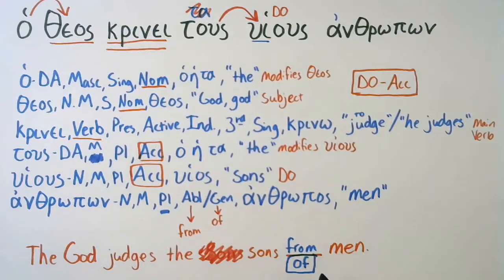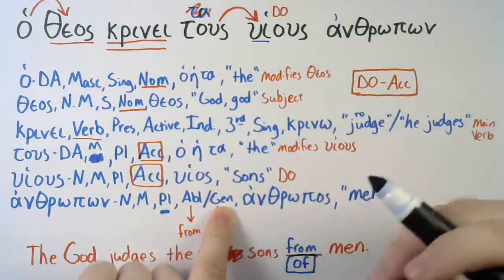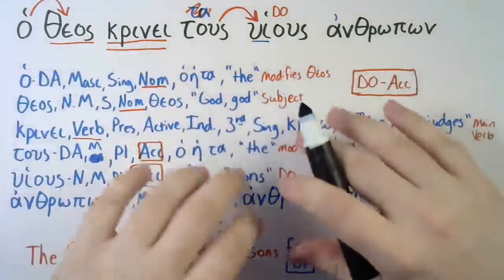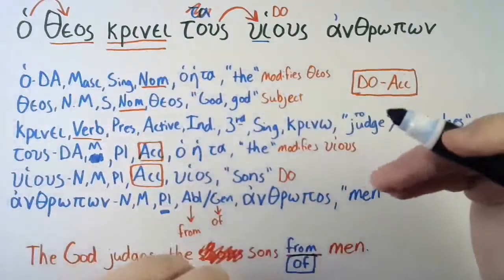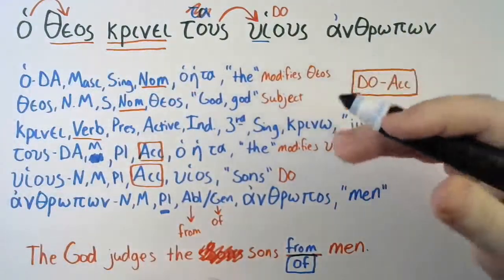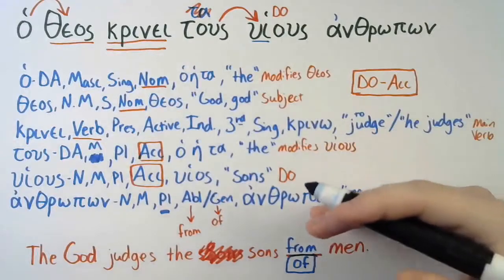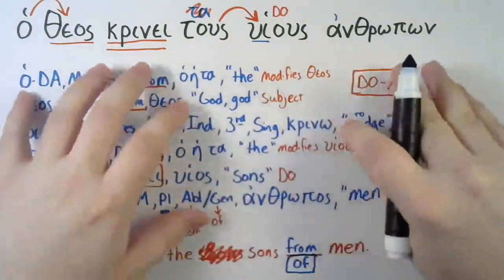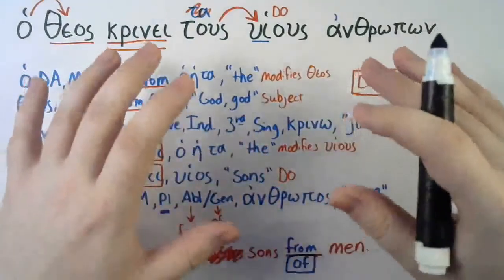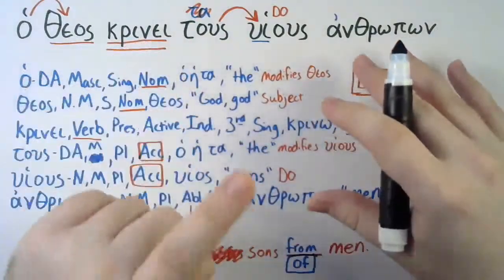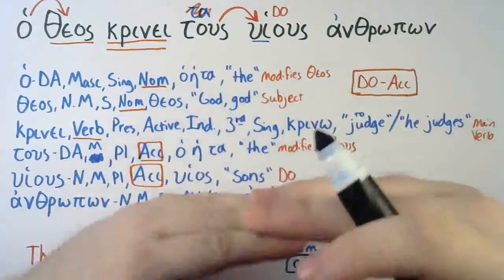Oftentimes you'll find that the genitive is used with verbs of relation. You recall the genealogies in the Gospels, and David, who was the son of Jesse, who was the son of Obed, and all that. Typically, all those are genitive constructions, because genitives are used much of the time when a family relationship is established in the scripture.